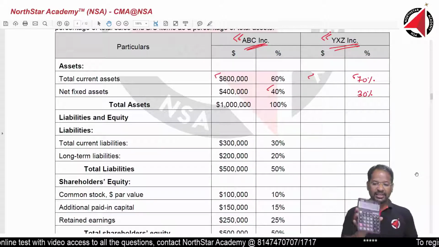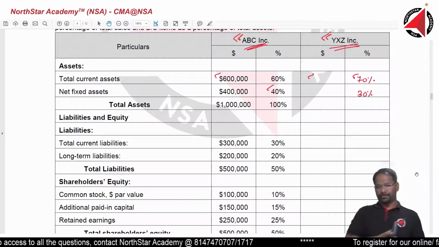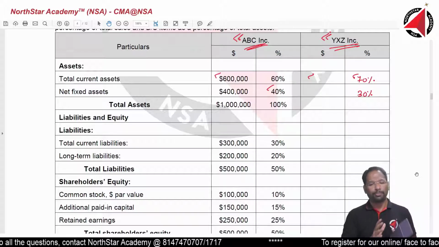Now I will just share the screen. This is the calculator which I want every one of you to use. Sir, I have already got a calculator, no problem.